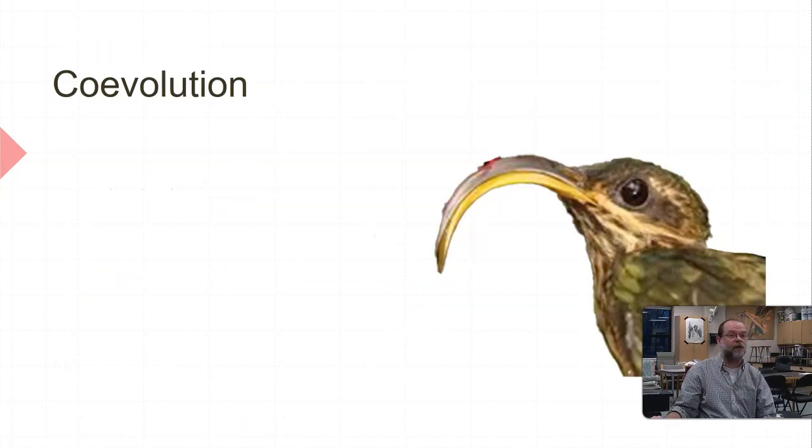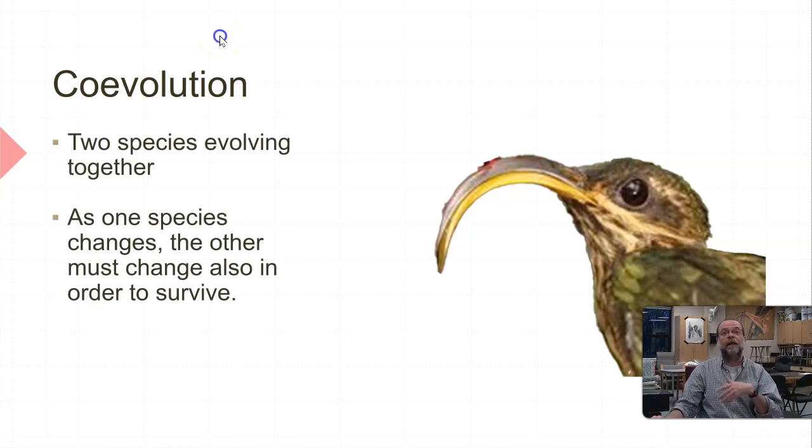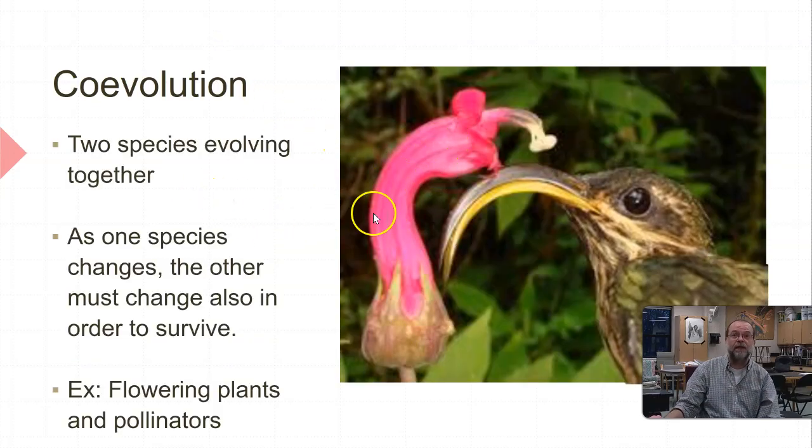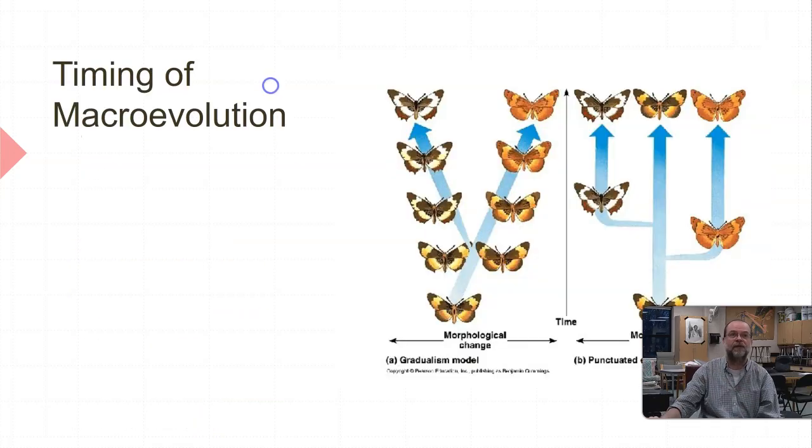Coevolution occurs when there's a change in one organism and another organism also changes to adapt because it is more fit. So, for example, look at this flower here. Over time, if this flower has changed shape, this bird, the most fit birds are the ones that have evolved to have a curved beak. Okay, so it's called coevolution, like co-pilots, like co-dominants. Both are changing at the same time.